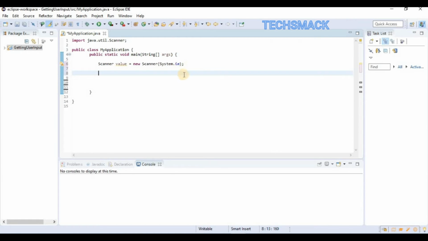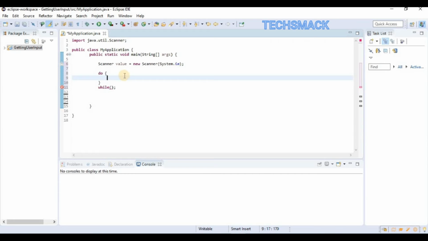Now let's move on to our do-while loop. A do-while loop looks like this. There is a keyword do, and you open curly braces. When you hit enter, Eclipse autofills the closing brace. Within these 2 braces goes the code that you want to execute. Then you have the keyword while, and within the parentheses there will be the condition, and at the end you have a semicolon.